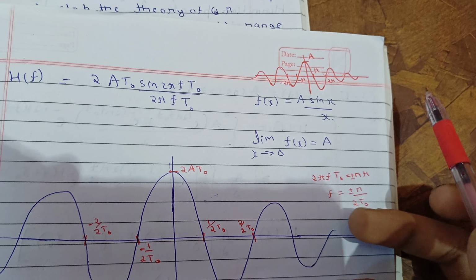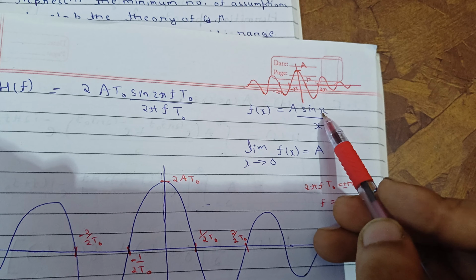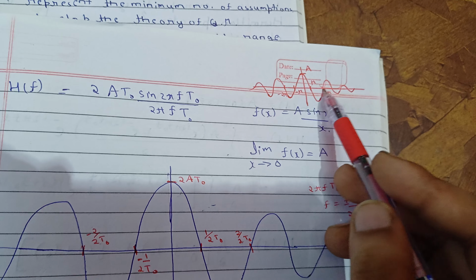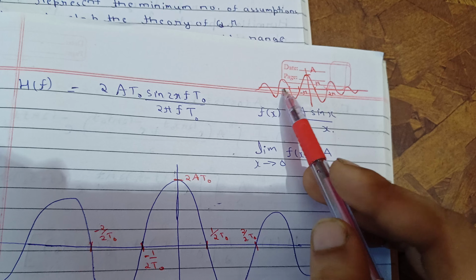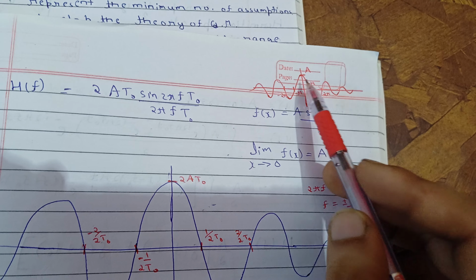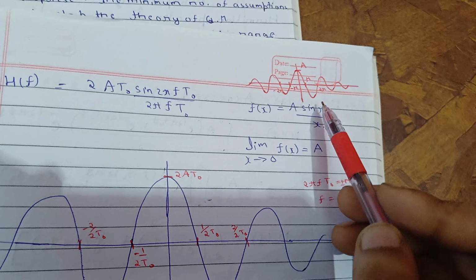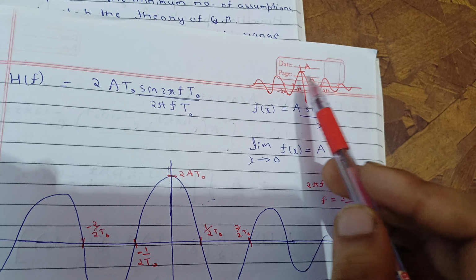So n can be 1, 2, 3, 4, 5. So it will be for sin pi, sin 2 pi, sin 3 pi. So you will get 0 here, and the same on the negative side, sin minus pi, sin minus 2 pi. So that will be your curve, and this is continuously decreasing. So the plot of this function will be this way.